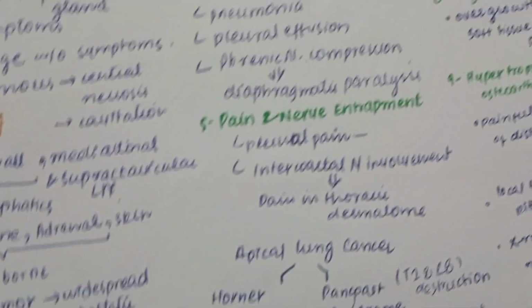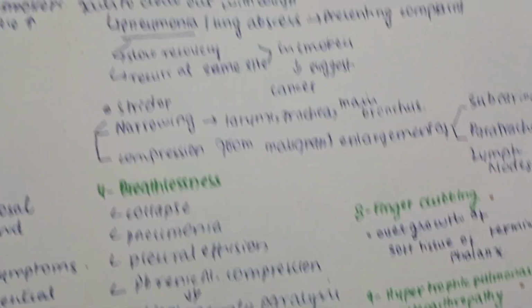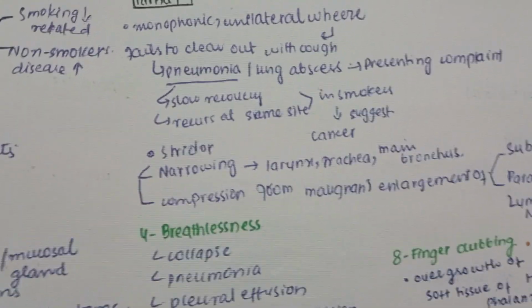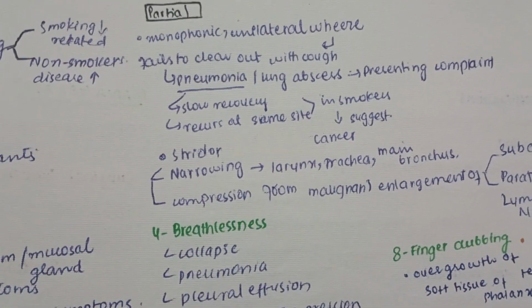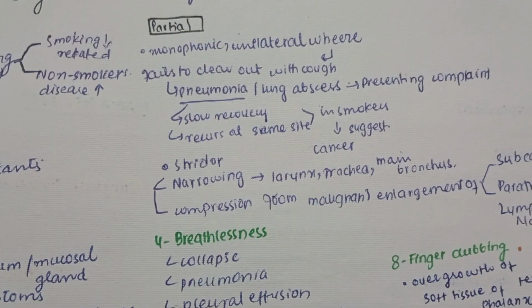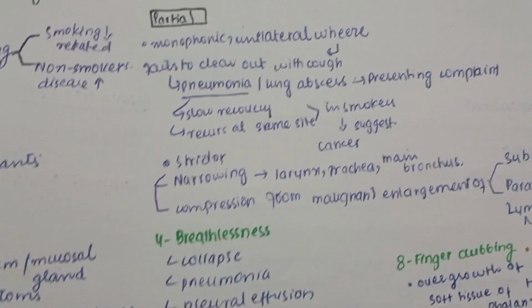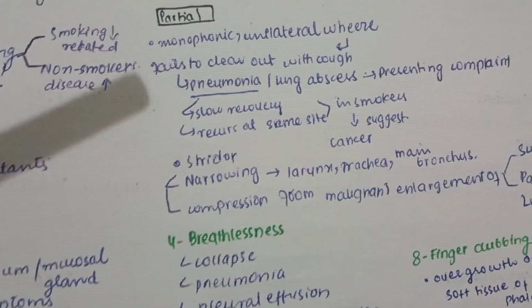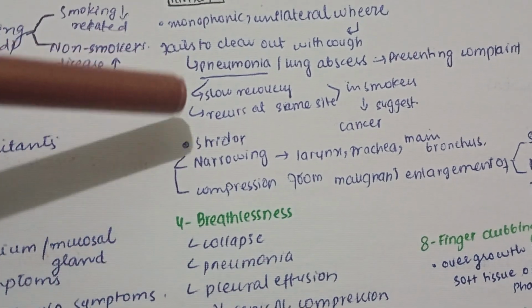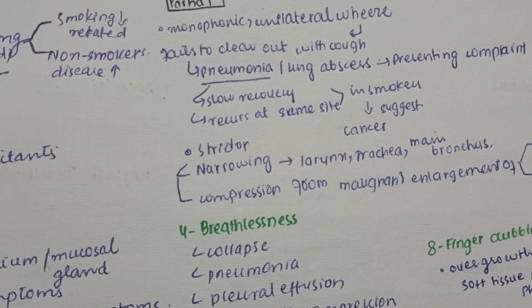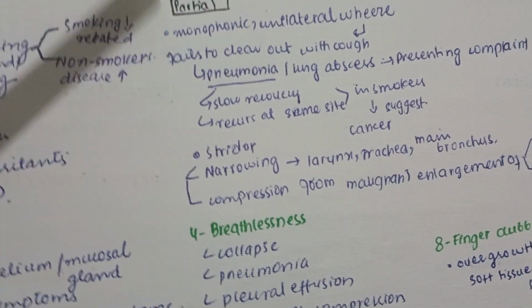If there is partial obstruction, then monophonic unilateral wheeze that fails to clear with cough. Mostly the presenting complaints are pneumonia and abscess, and if the pneumonia is slow in recovery or recurs at the same site in smokers, then it suggests cancer.